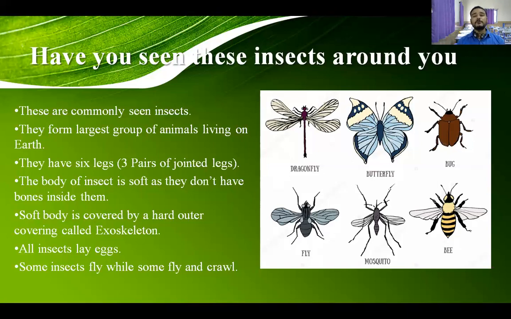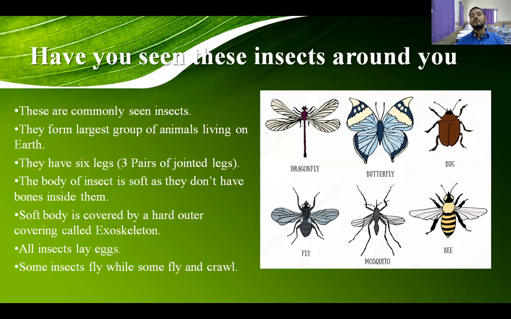So this was about insects. I'll repeat, this was about insects. We generally see these insects around us. They have 6 legs that are divided into 3 pairs of legs. Their body is so soft and they don't have bones inside. But their soft body is covered by the outer layer that is called exoskeleton.